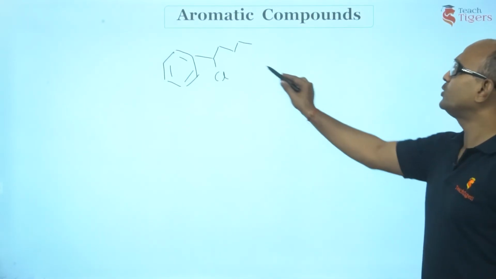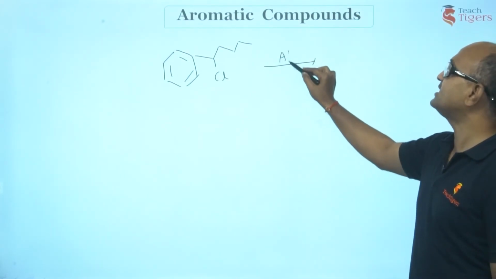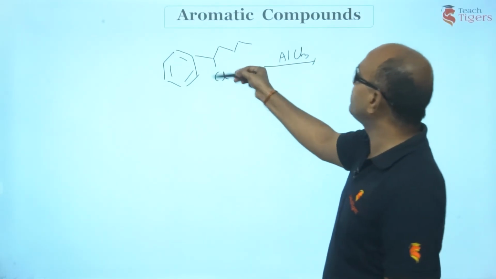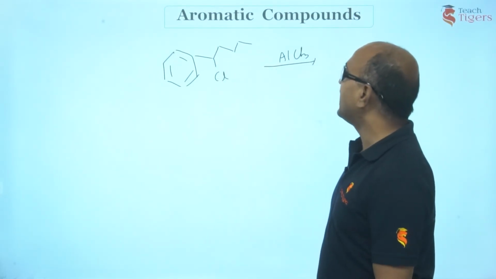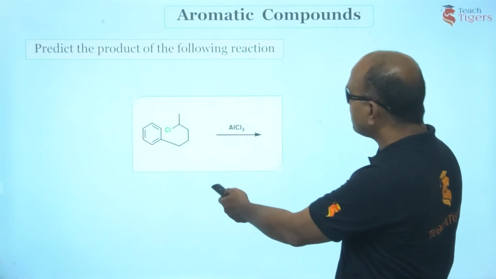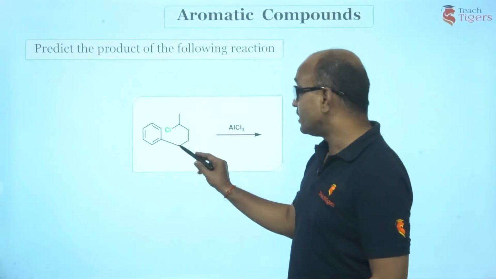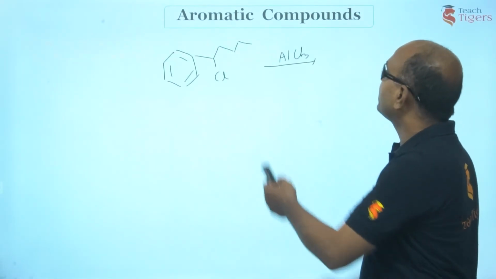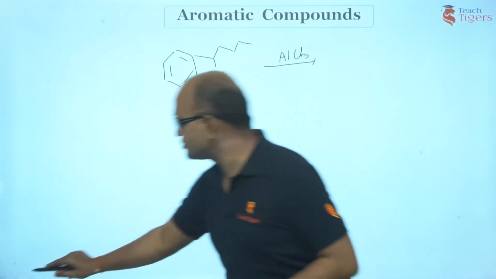Clear? Now I treat it with AlCl3. So what does it do? Chlorine will donate electron to this. Just see, where is the chlorine atom present? My God, it is present on the 4th carbon. What did I write? Second carbon, I'm very sorry.